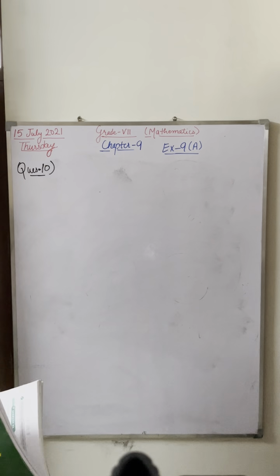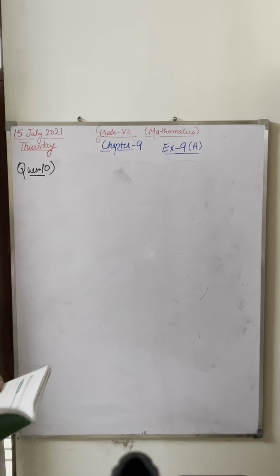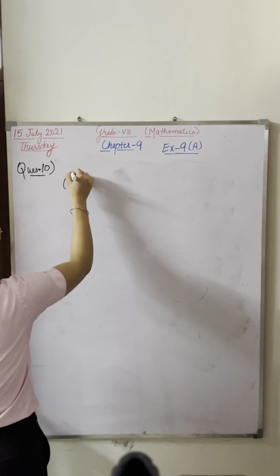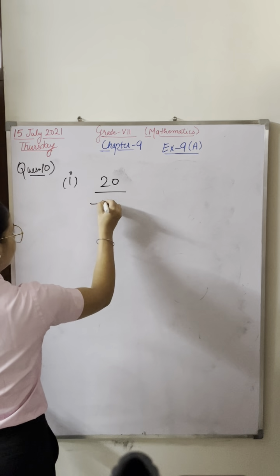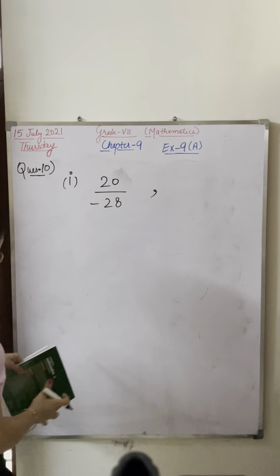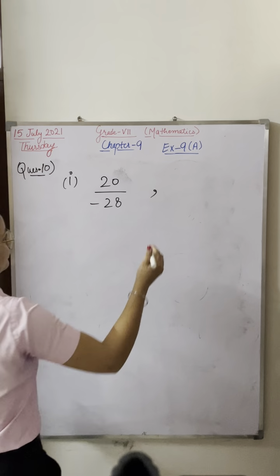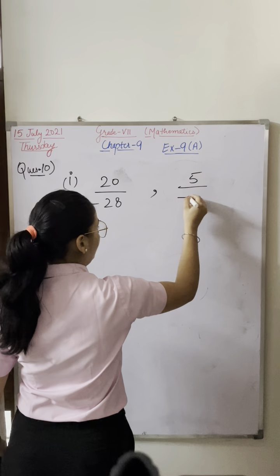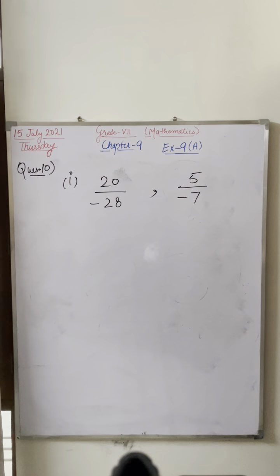The 10th question, first part: 20 upon minus 28, comma, next is 5 upon minus 7. Now please tell me, are these the same or not? Aditya, yes, quickly, hurry up.